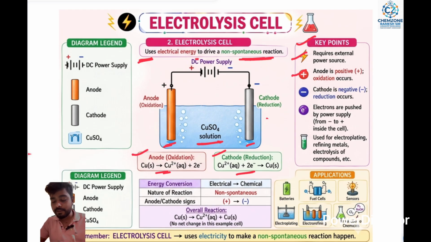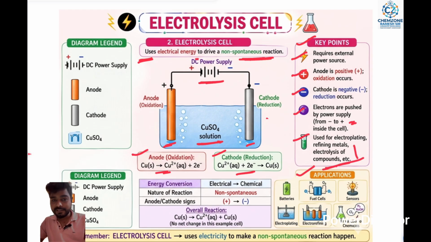Second, the anode is positive with the oxidation process, and the cathode is negative with the reduction process. Then electrons are pushed by the power supply. That is the DC power supply, a battery structure with positive and negative terminals. So electrons are pushed by the power supply, pressurized, pushed from negative to positive inside the cell. Next is the use: electroplating, refining metals and electrolysis of compounds.